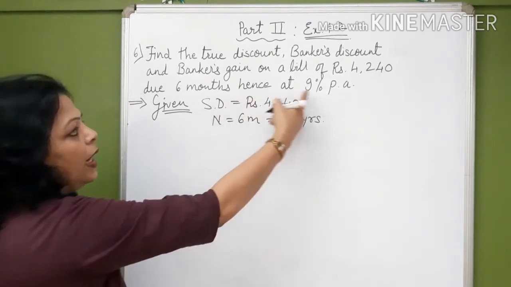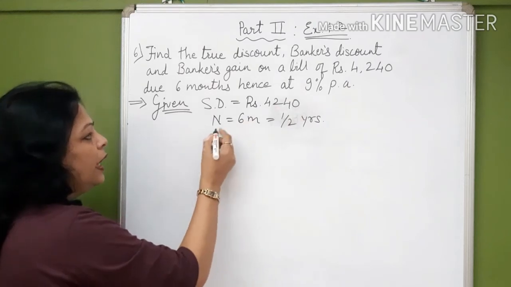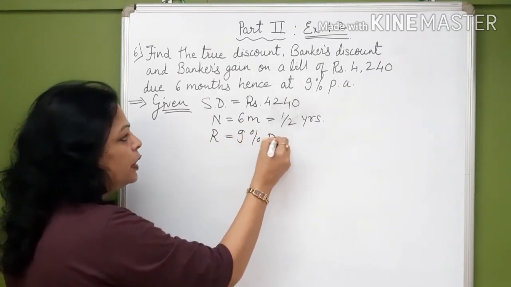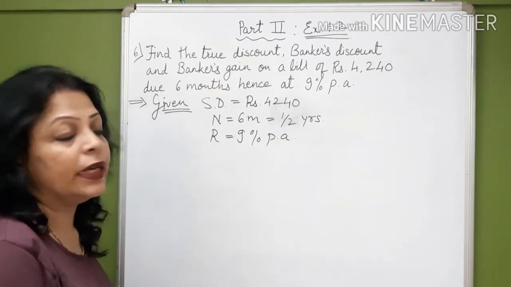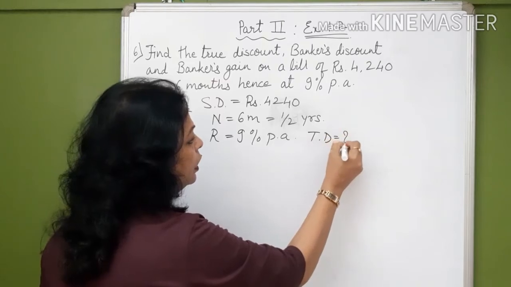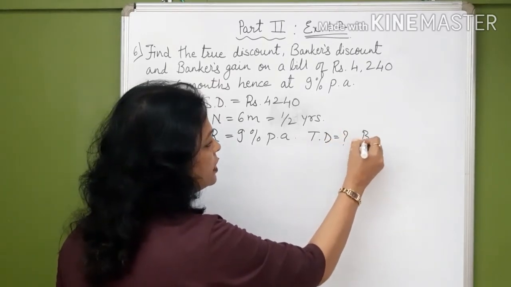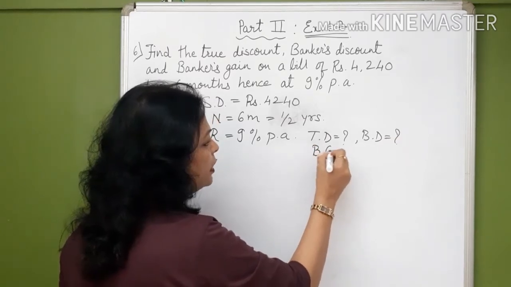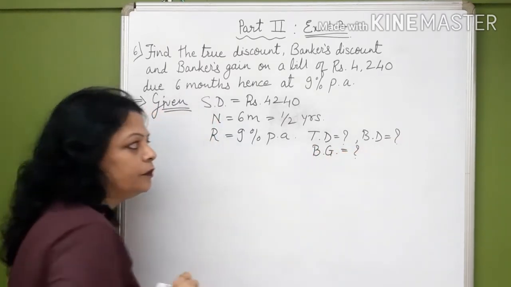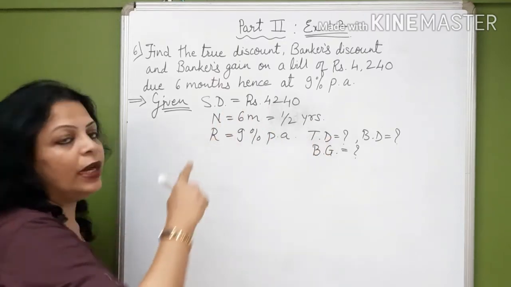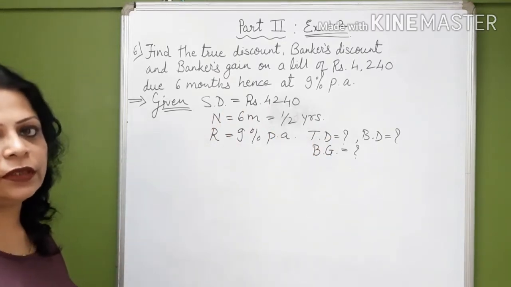Hence at 9% per annum. That means rate is equal to 9% per annum. Correct? We have to find true discount. Then you have to find banker's discount. And also you have to find banker's gain. Correct? Now we know that the true discount is calculated on the present worth.